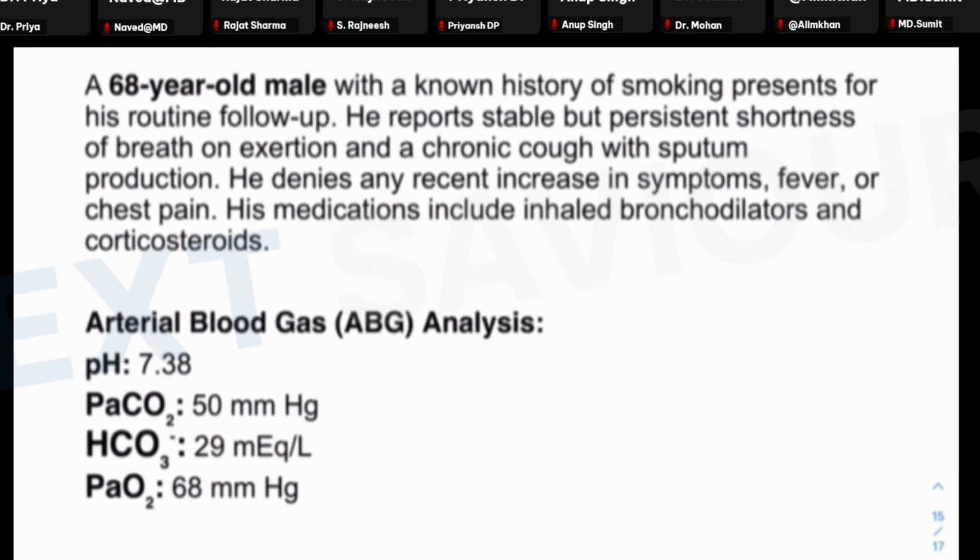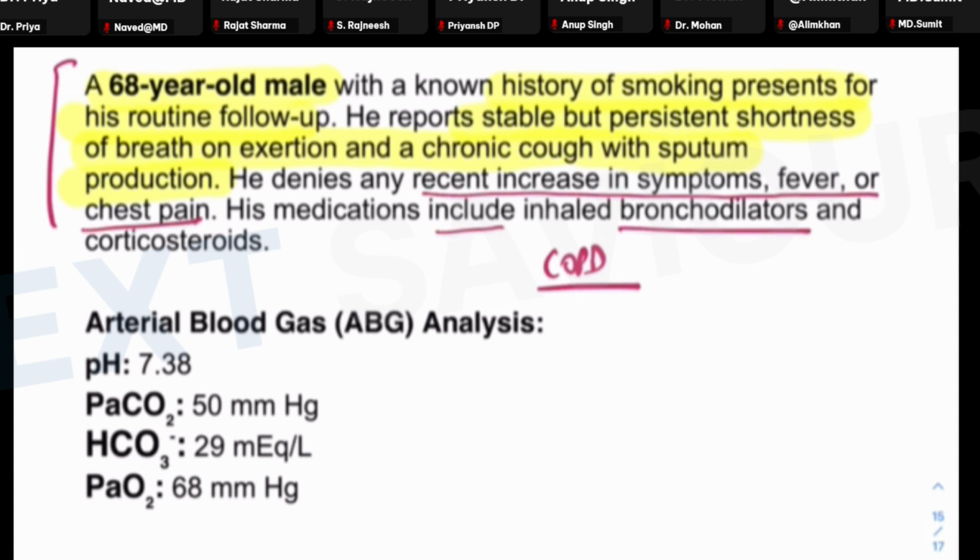Now, if you go back to the question that was kept as a prototype in the beginning of this discussion, a 68-year-old male with the known history of smoking presents for the routine follow-up. He reports a stable but persistent shortness of breath on exertion and a chronic cough with sputum production. So by this time, you have realized that possibly the patient is suffering from chronic obstructive pulmonary disease. Now, he denies any recent increase in the symptoms like fever or chest pain. The medication includes bronchodilators and corticosteroids, which further consolidates your guess that the patient could be suffering from COPD.